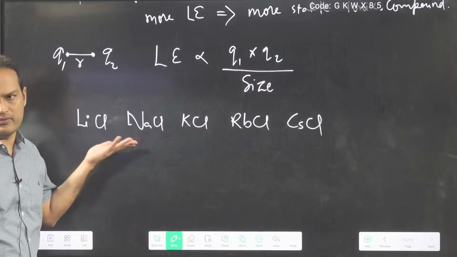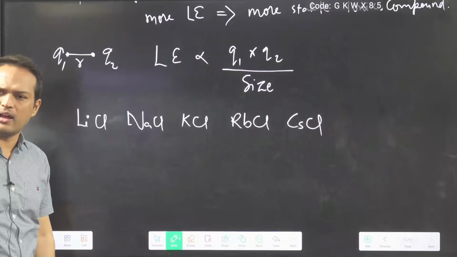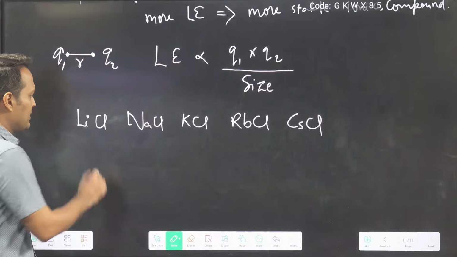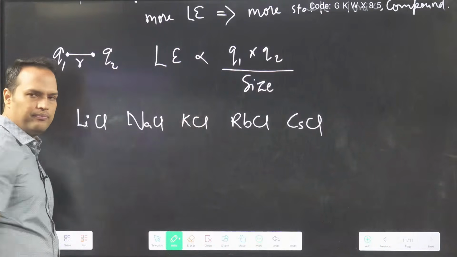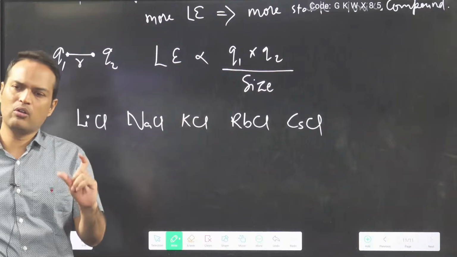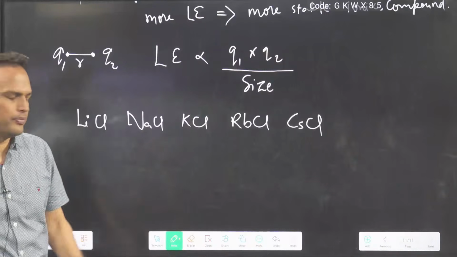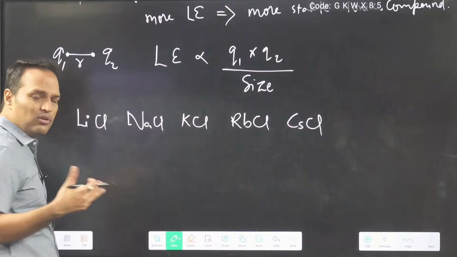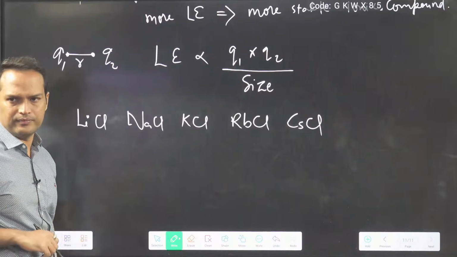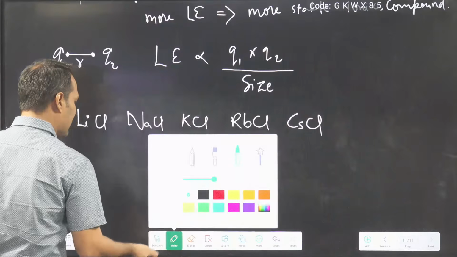You know we have one cation here and one anion. You will see the anion part is same. Generally one of the ions will be same. So we have to focus mainly on the cation.